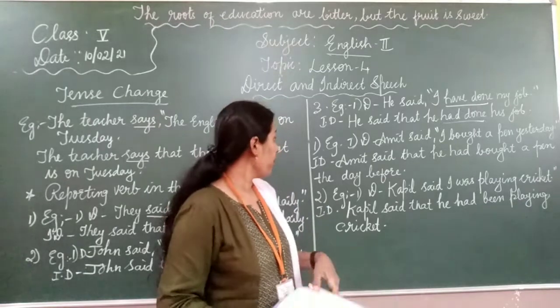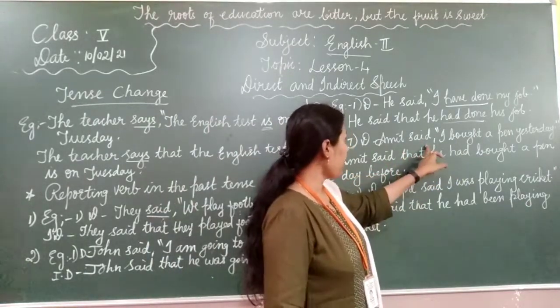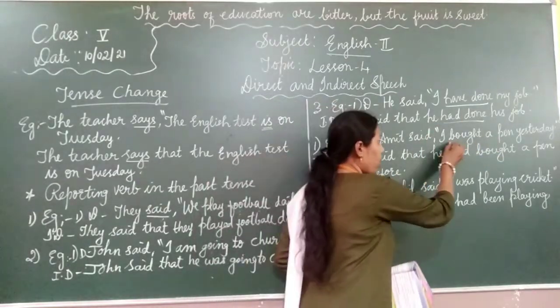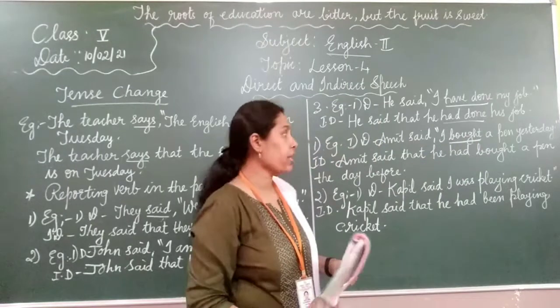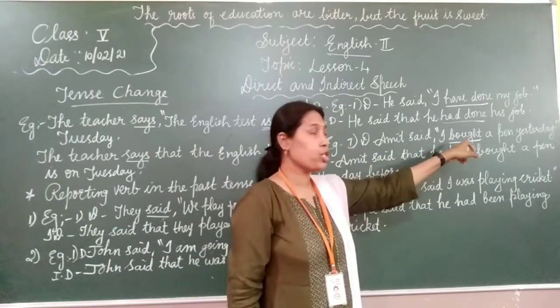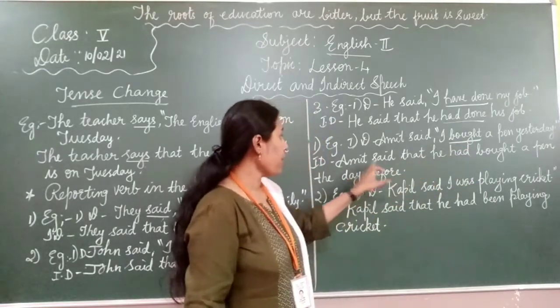See the example. Amit said, "I bought a pen yesterday." Here, "I bought" is already in past tense, right? So if the direct speech is in past tense, then we have to change it into past perfect tense in indirect speech. Amit said that he had bought a pen the day before.